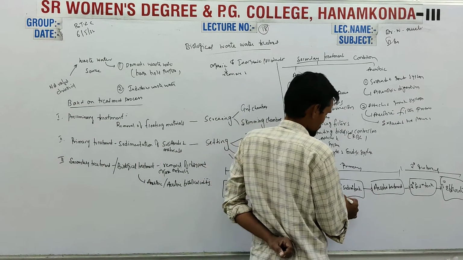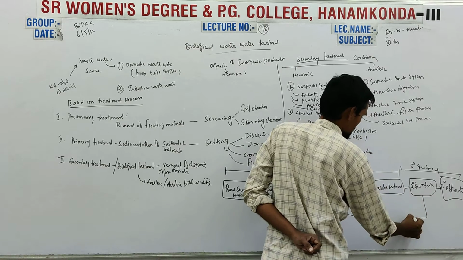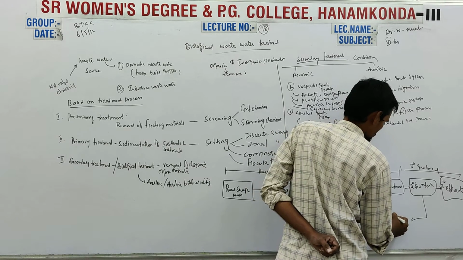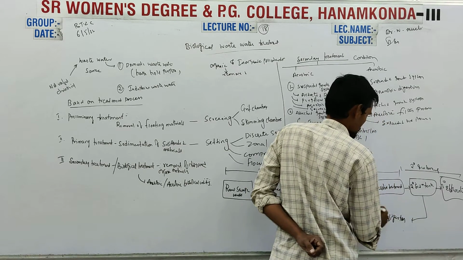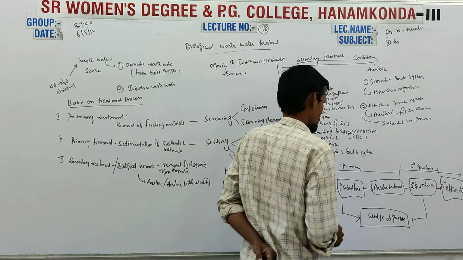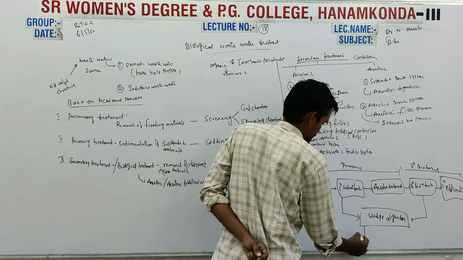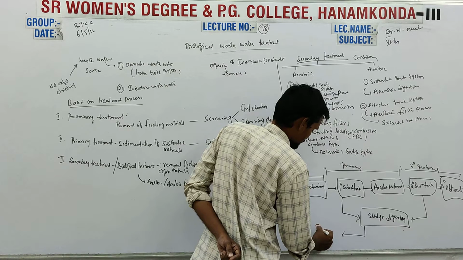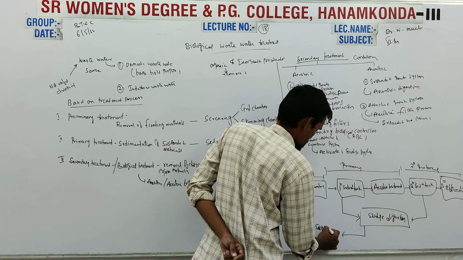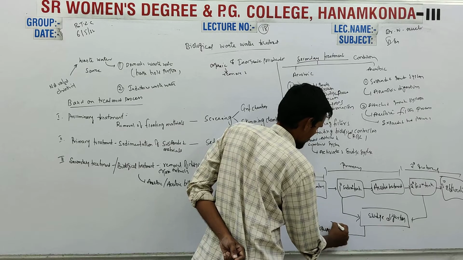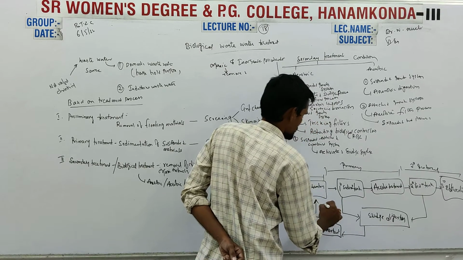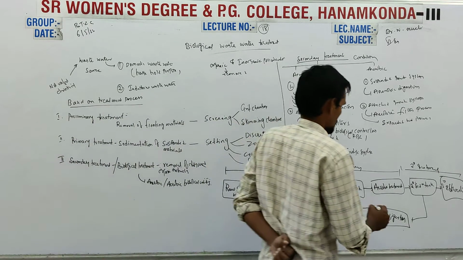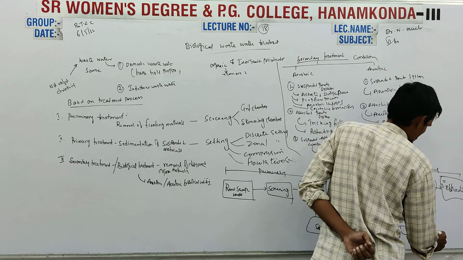So from the primary sedimentation tank and secondary sedimentation tank, we have sludge digestion. The supernatant of the sludge is returned back to the grid chamber. And then sludge disposal.